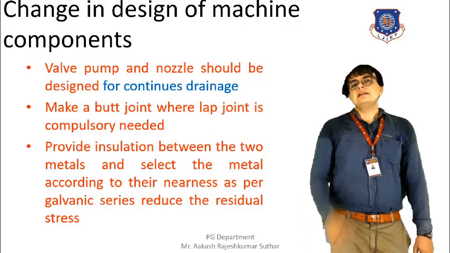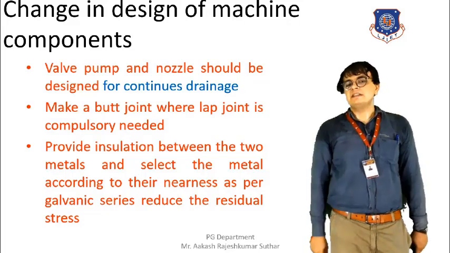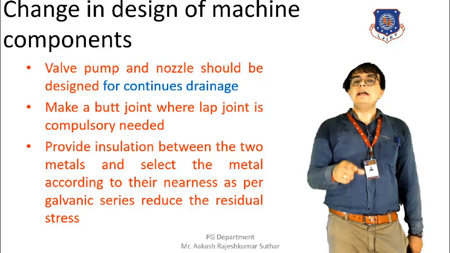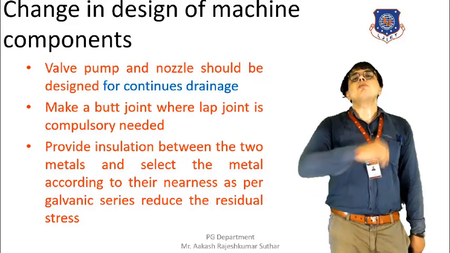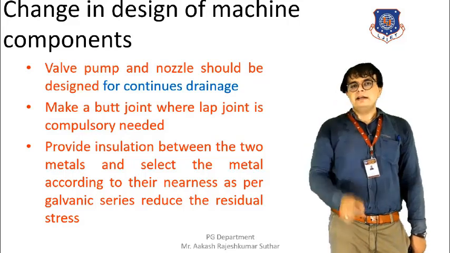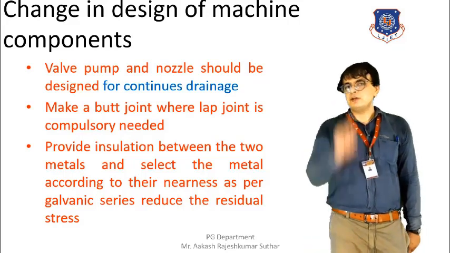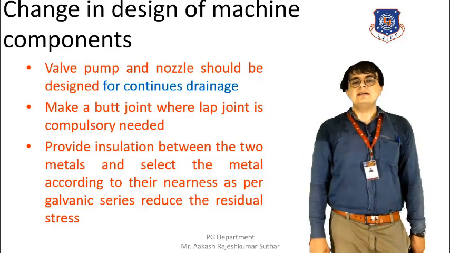Next is the joints. The butt joints should be provided at a place where they are required. It is not necessary that they should be provided everywhere. At the required location it should be provided, and by doing so we can resist the corrosion.